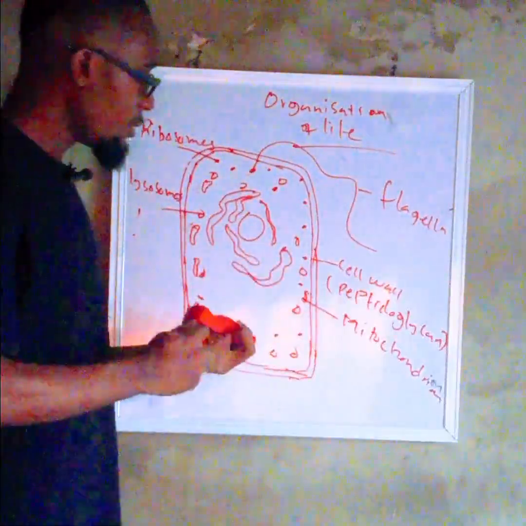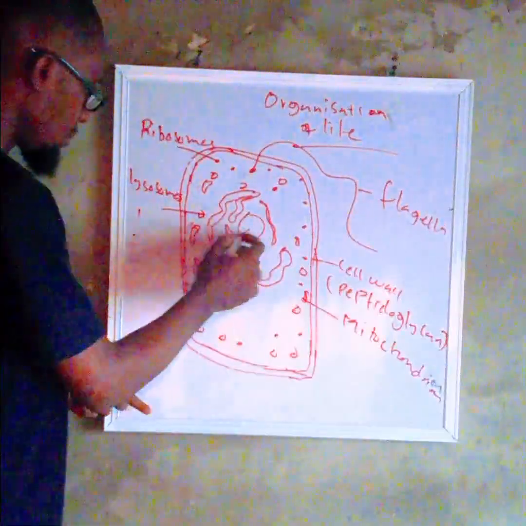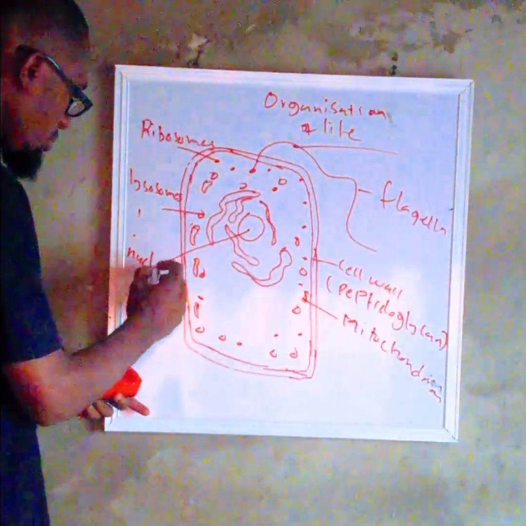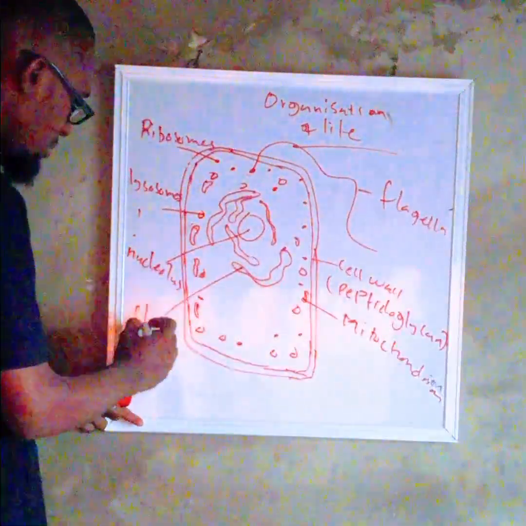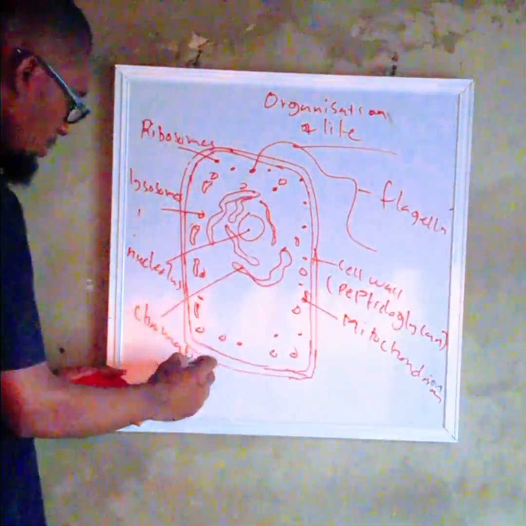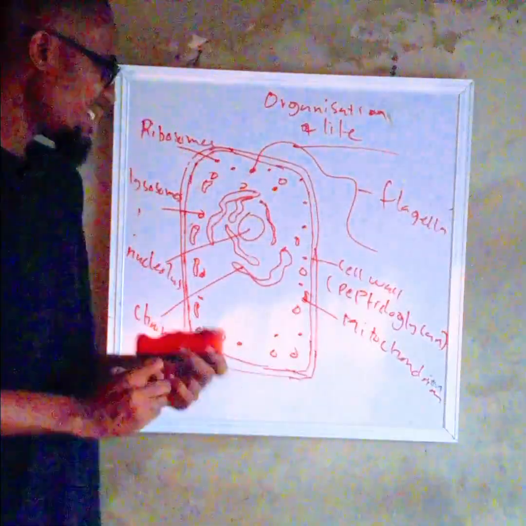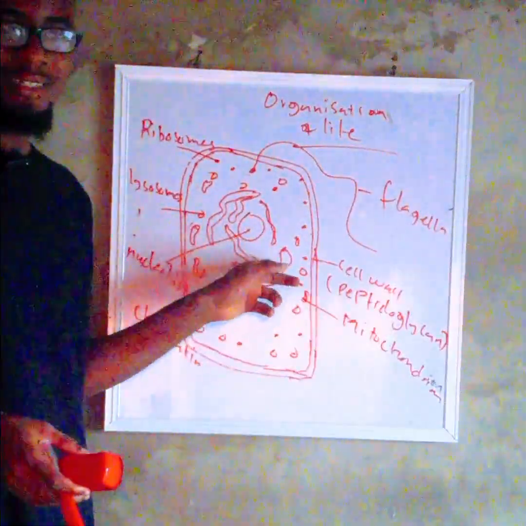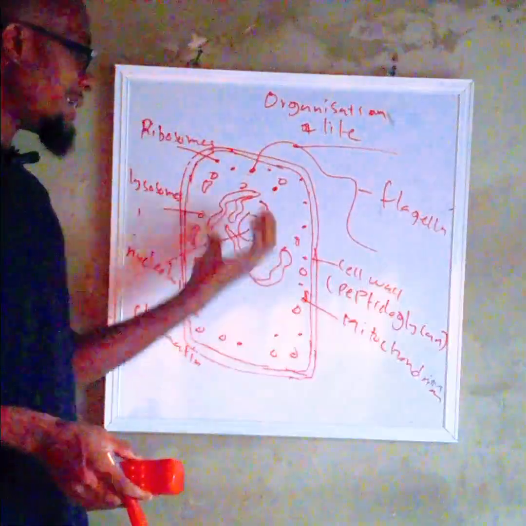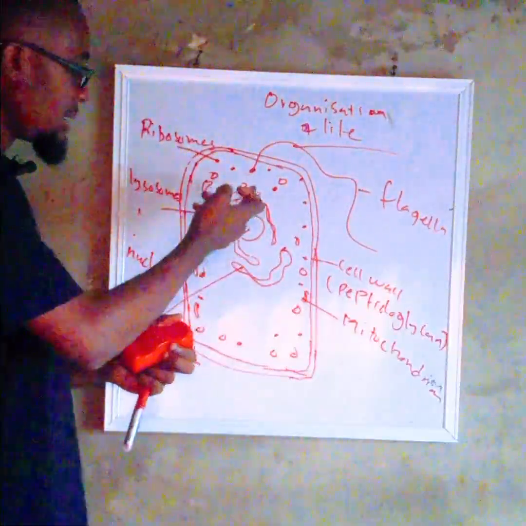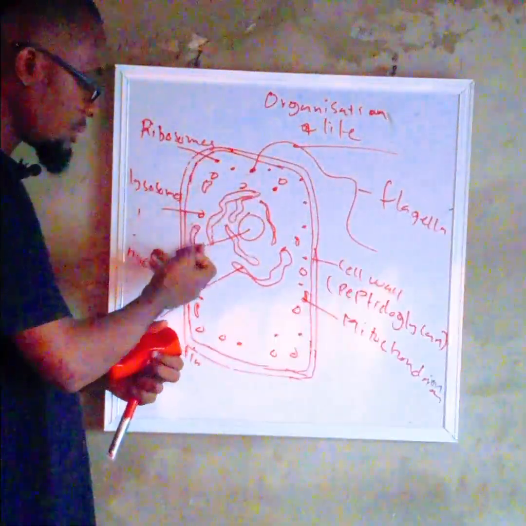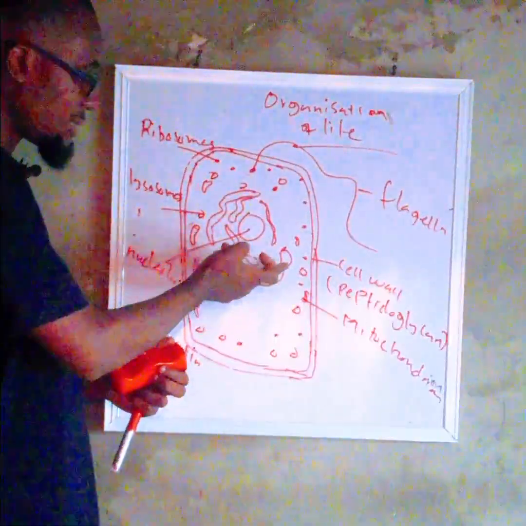The nucleus will be there. We will also have the chromatin. But if you check very well, you notice that there is no nuclear membrane. If there is a nuclear membrane, I would indicate it by drawing a circular part around the nucleus.